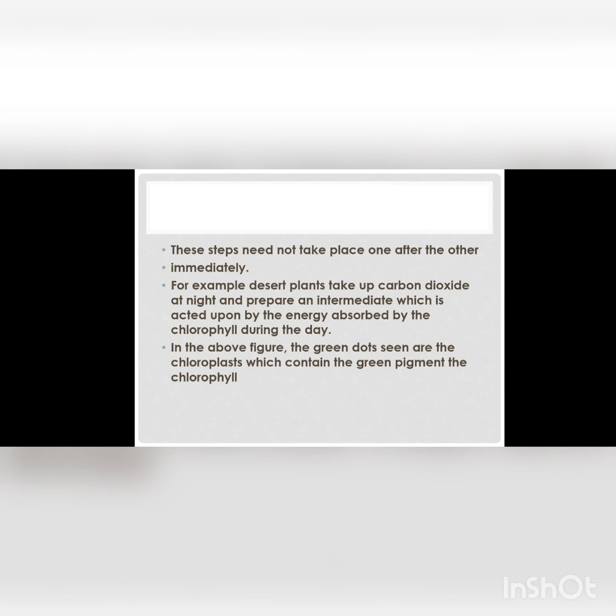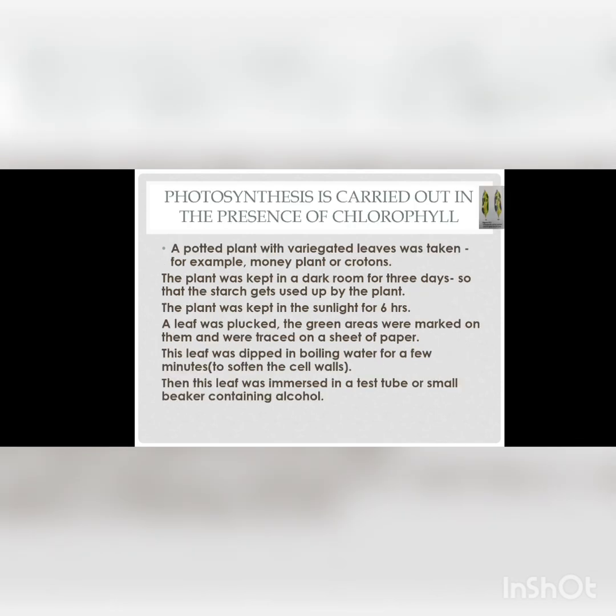In the above figure, the green dots, as you can see, as I had told you, are going to be the chloroplast which contains the green pigment called chlorophyll. Now there is an activity which is going to be carried out, because what happens during the process of photosynthesis, carbohydrate is going to be produced, and the carbohydrate that is not going to be utilized will be converted into starch.